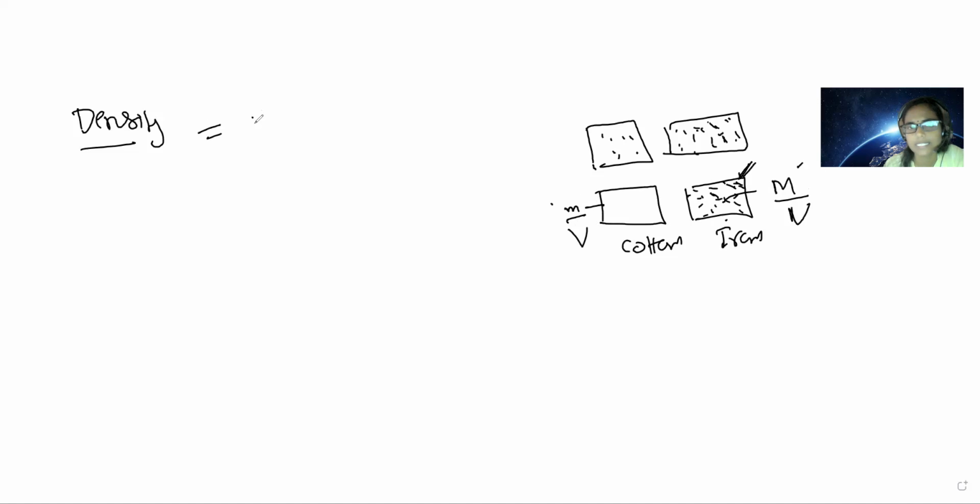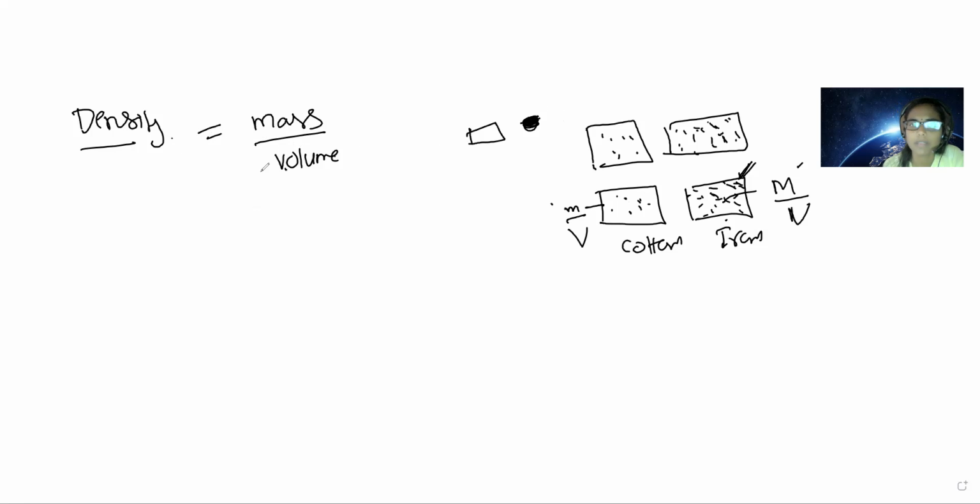Understood, no, children? Density depends upon mass and unit volume. In a given volume, more mass means more density. If the mass of each particle is more, or the number of particles is more, density will be more. If you take a piece of bread and crumple it into a small ball, that time what happens, all particles will come closer, and it will occupy only this much volume. That time volume is less, which means density will be increasing. Understood, no? If volume is less, density will be more because it is inversely proportional. But mass is directly proportional. If mass is more, density will be more. Hope it is clear, children.